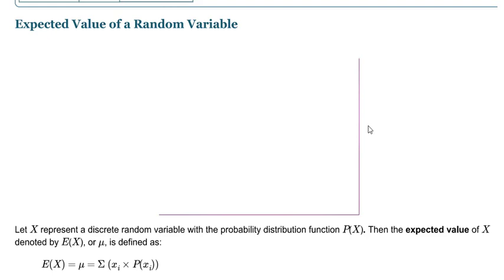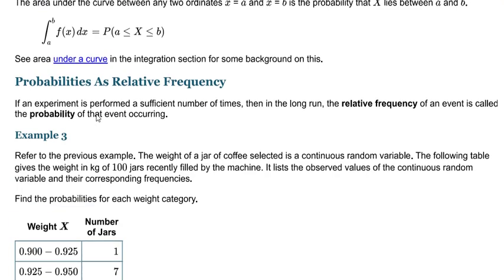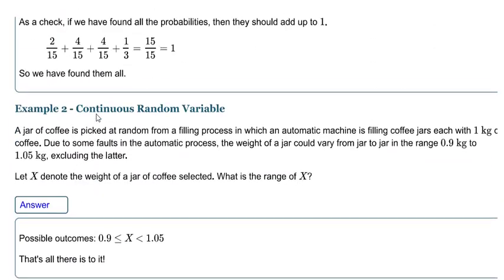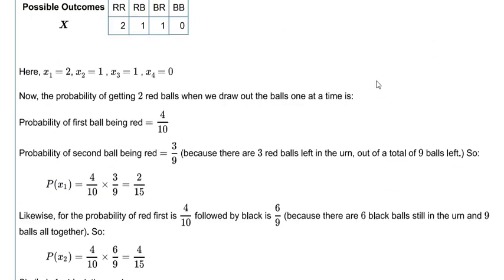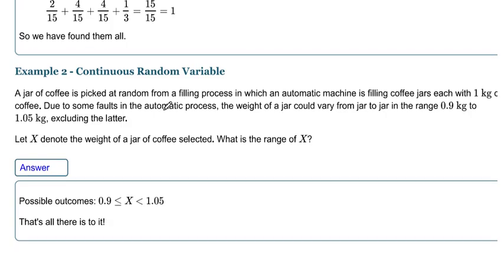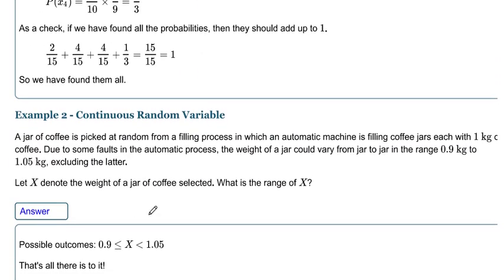Also we have talked about some examples related to discrete and continuous random variables. We already discussed some examples, the example of the red ball and the example of the jar.